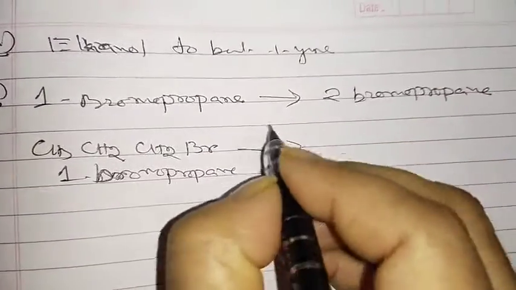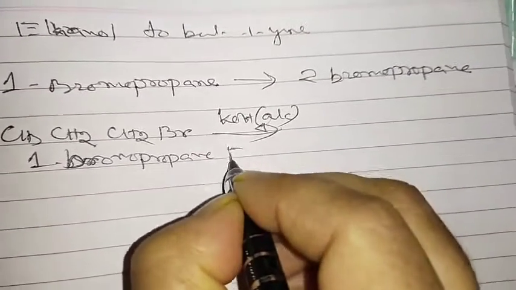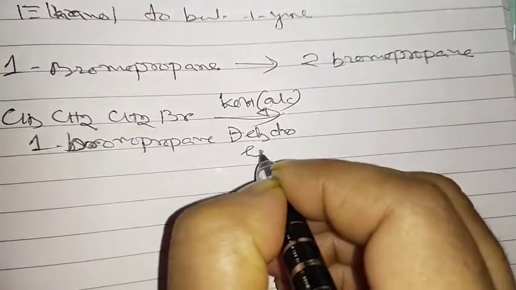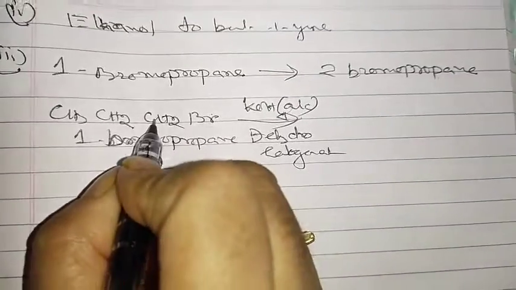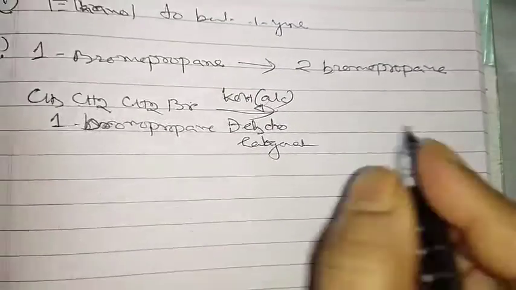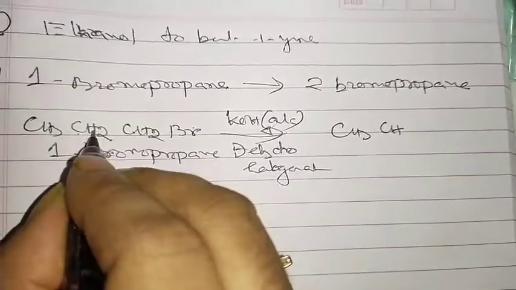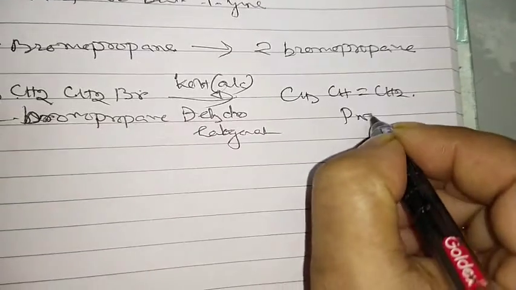So first convert it into propene. What do you have to do there? Alcoholic KOH, heat, and this is dehydrohalogenation. Why is it called dehydrohalogenation? Halogen and hydrogen are both removed from here. So CH3, CH, hydrogen is removed from here, bromine from here, double bond CH2. So propene.